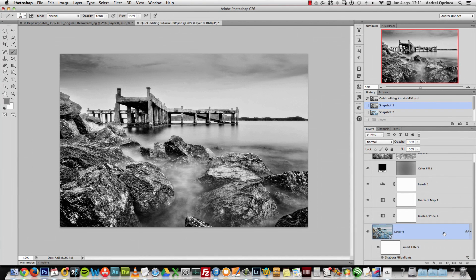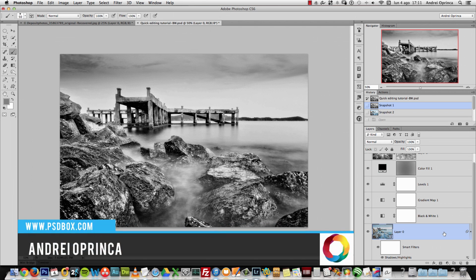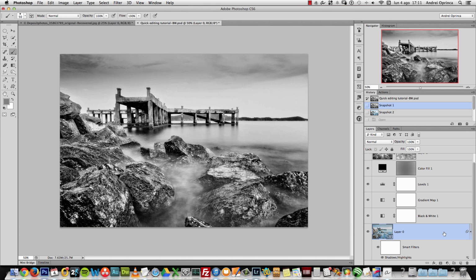Hey there, welcome to a quick Photoshop tutorial on how I edited this landscape photo. This tutorial is about how to get this sort of high contrast black and white effect on your photos. Now this is not going to work on every single photo that you have. It works a lot better for images like this.